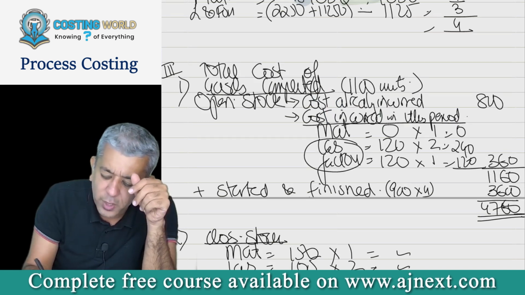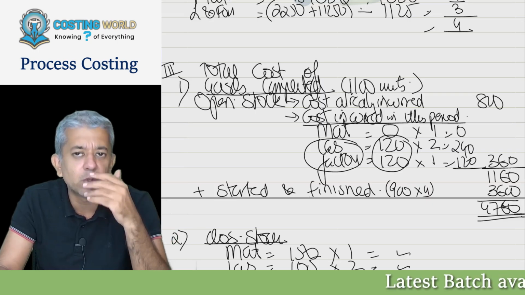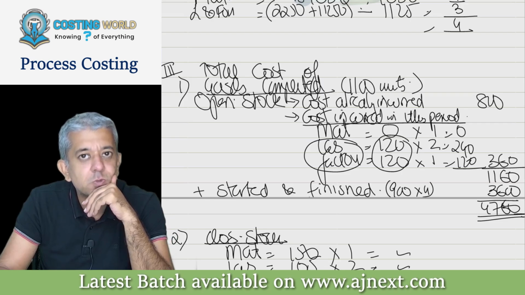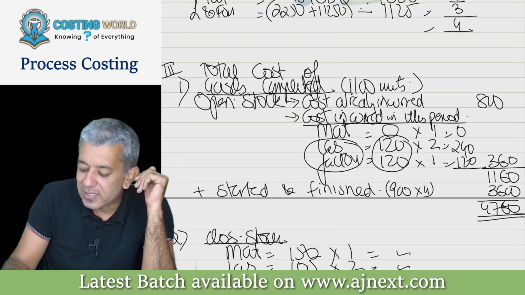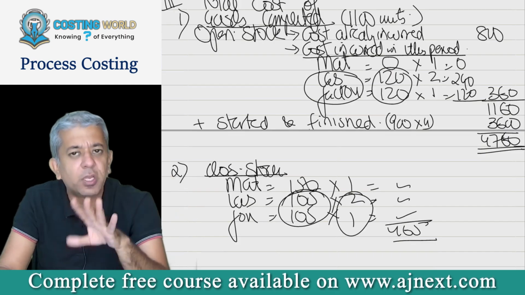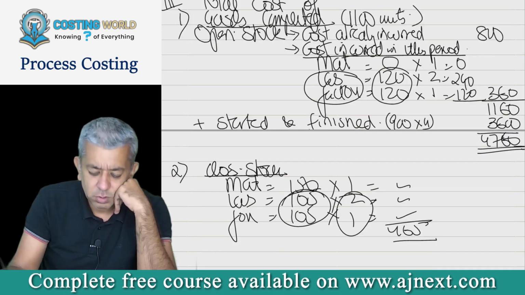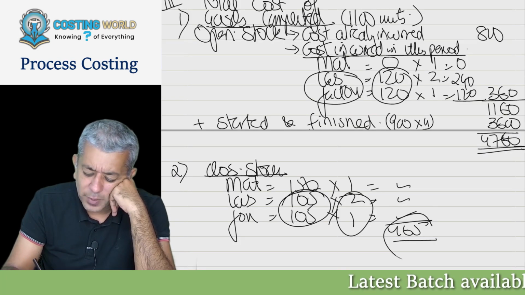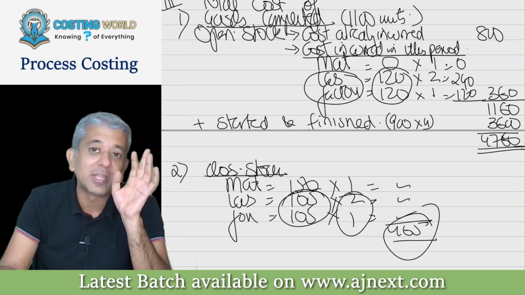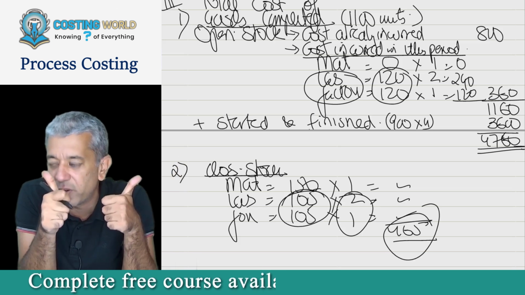Example, over here also you can directly write 120 into 3, no? That in any case will be giving you 360. Everybody understood this? Yes, sir. And exactly the same thing over here also. You all can directly do 105 into 3, no? 105 becomes common, no? Yes, sir. So in that case, you will be getting the same answers. It is all fine if you do that, but you can only do this if the stage of completion is same everywhere. Is that fine for everybody?